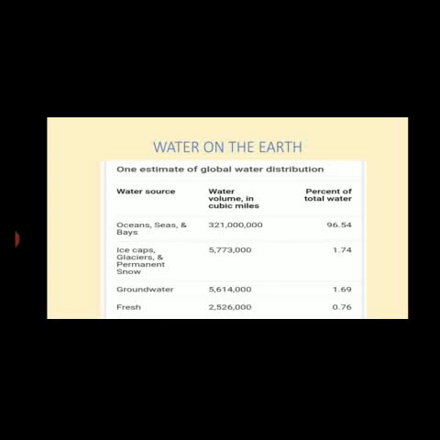So it shows that a high percentage of water is either saline or in an ice cap. What is left? 1.69% groundwater and fresh water 0.76%.